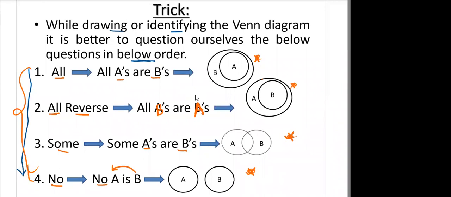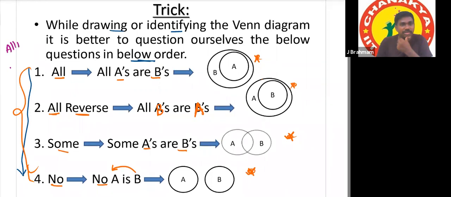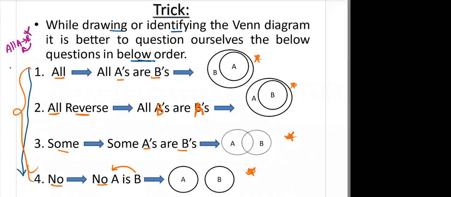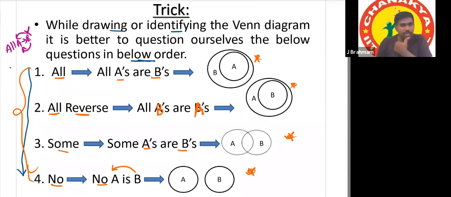My doubt is, if we check all A's are B's, we don't have to check all B's are A's, right? Okay, if we have checked all A's are B's and this is true, we don't need to check B to A. If this is not true, we have to check B to A also. Should we check for no also, like reverse? Once these three have failed, then no need to check.